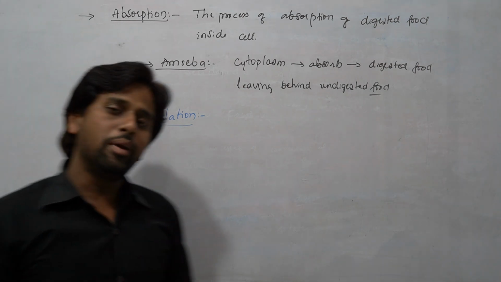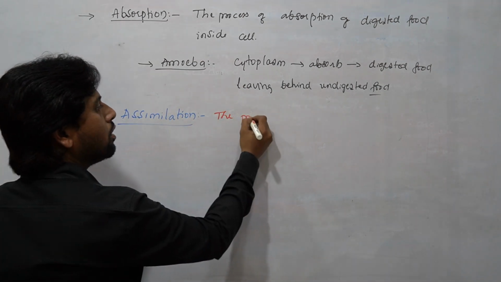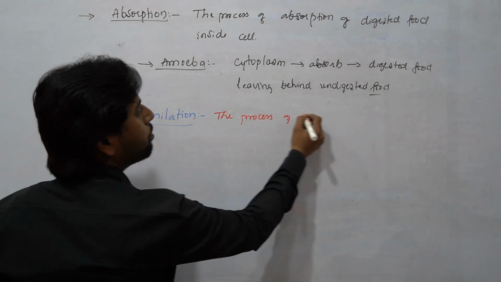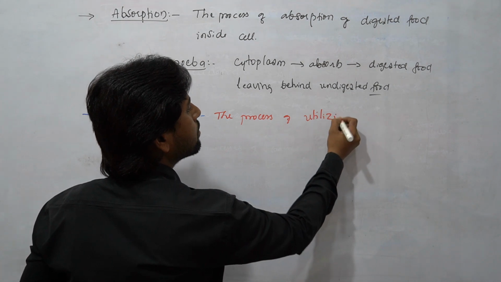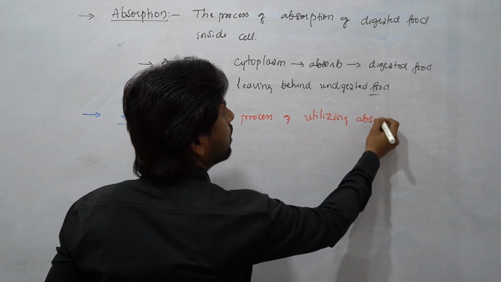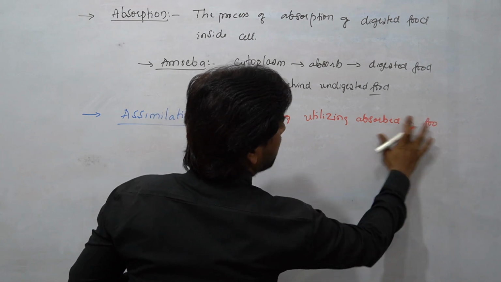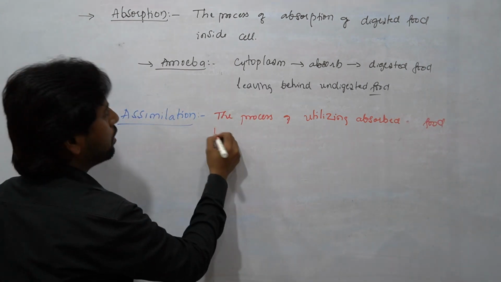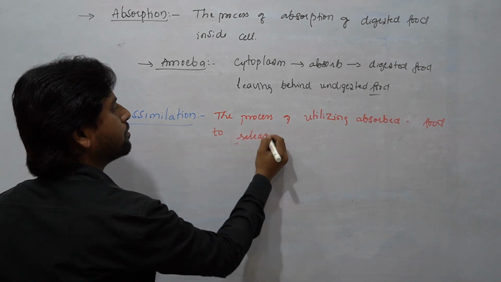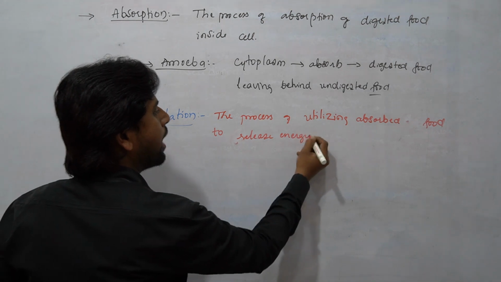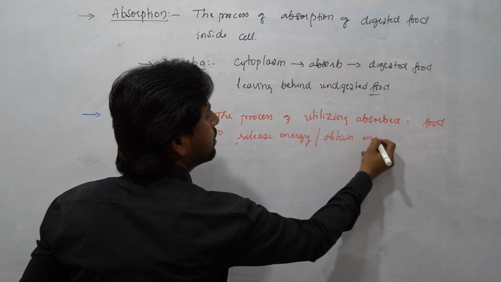Students, assimilation is the process of utilizing absorbed food to get or to release energy, or to obtain energy.